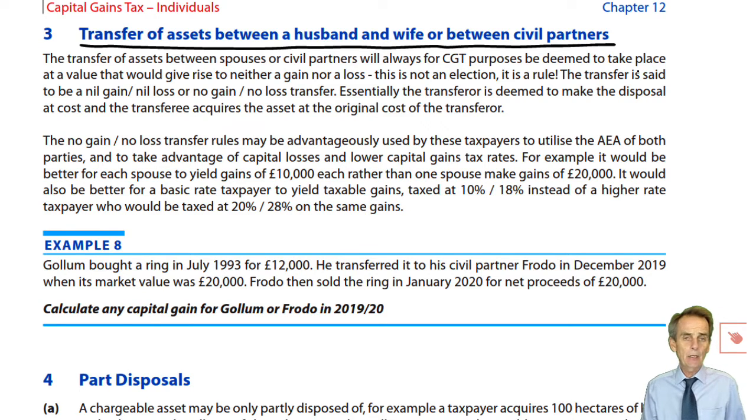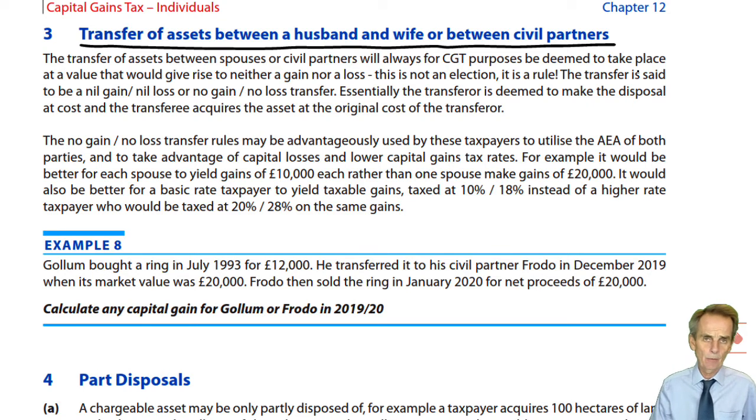On that basis, we ignore the £30,000 current market value, something we don't normally do. We usually, if it's a gift or sale at undervalue, talk in terms of market value, but not now with spouses. In terms of these transfers between spouses, no gain, no loss, it's transferred at cost.